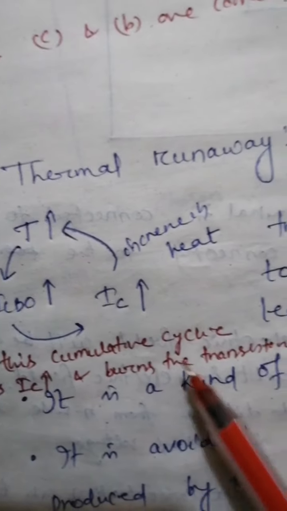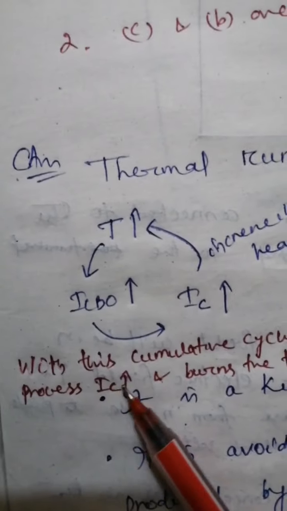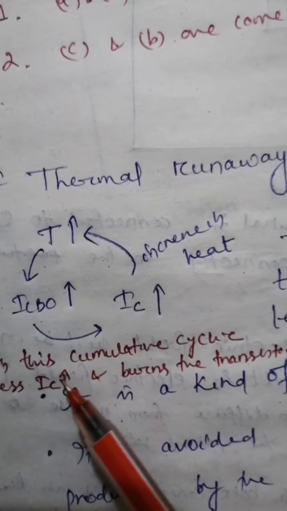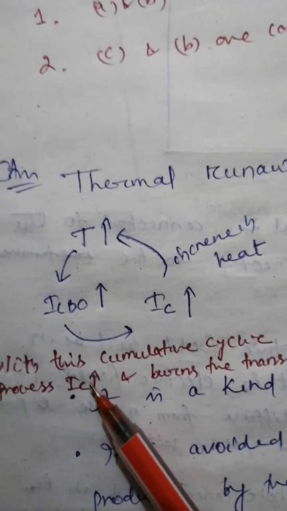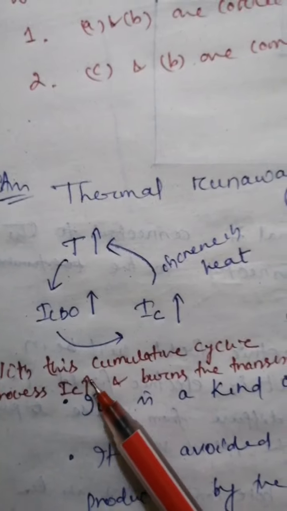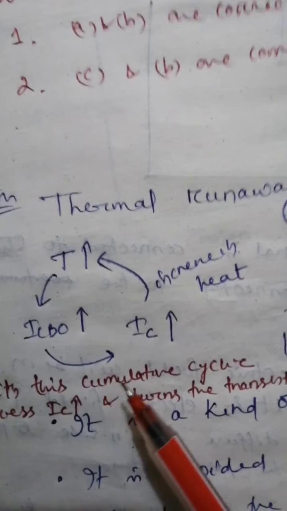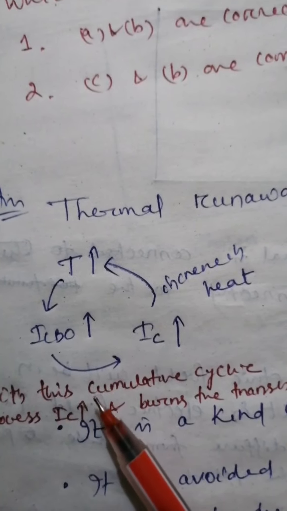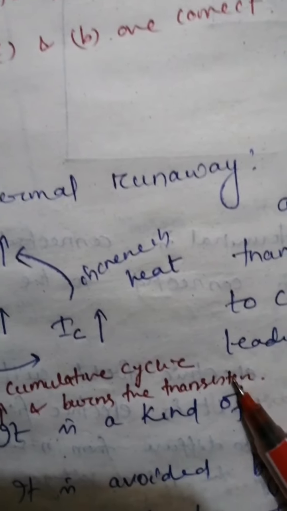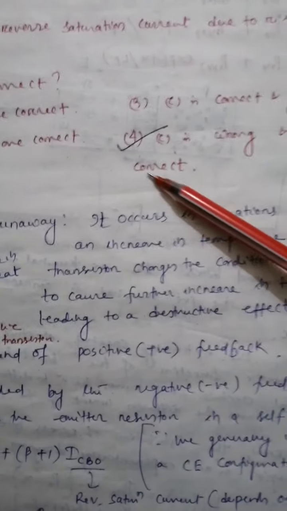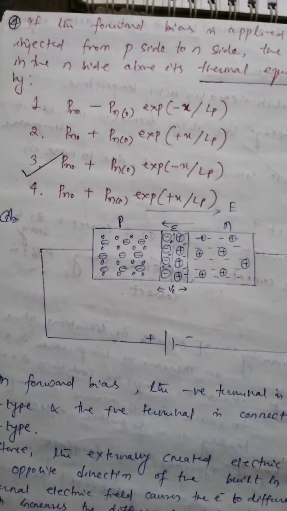So with this cumulative cyclic process, IC increases, and the value of this IC, or the collector current, reaches such a large quantity that it burns the transistor. Fine. So for these reasons our option number 4 will be the answer. Fine. Okay. Now I will go to question number 4.